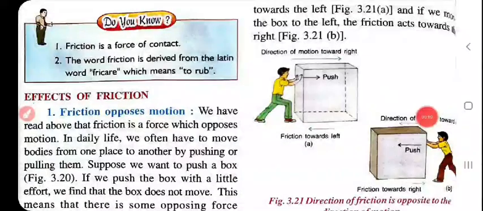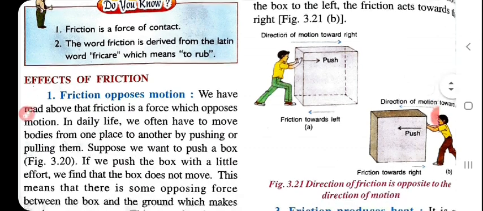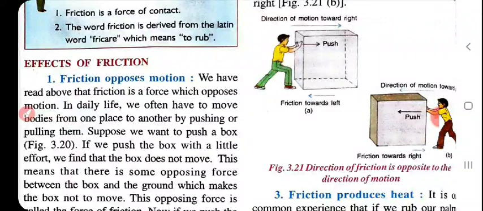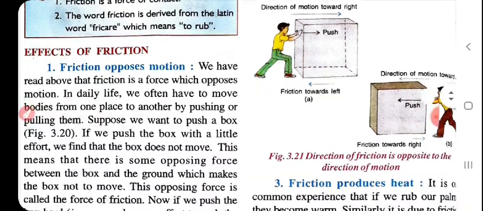And next, do you know friction is a contact force? The word friction is derived from the Latin word friccare, meaning to rub, rubbing against each other. Effects of friction. What are the effects of friction? Friction opposes motion. Yes, friction always acts in the opposite direction. We have read that friction is the force which opposes motion.